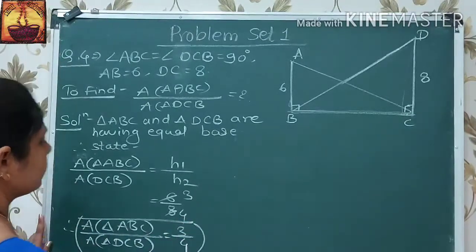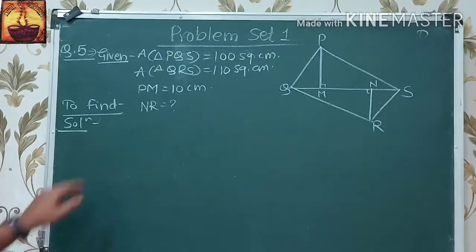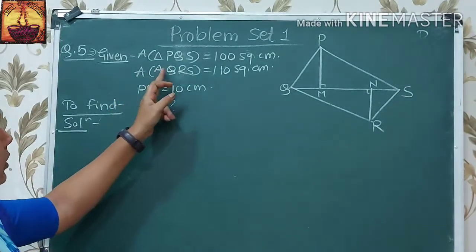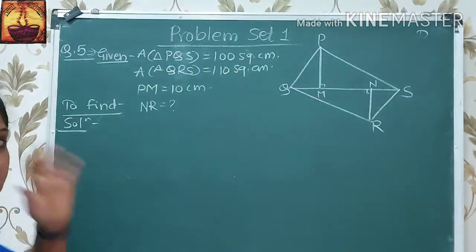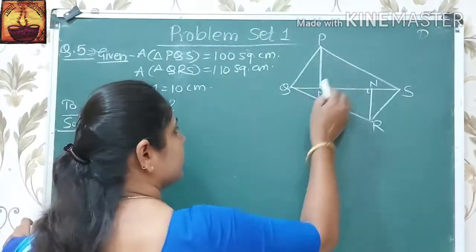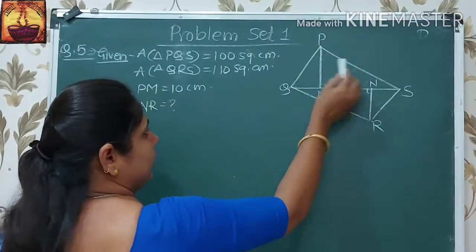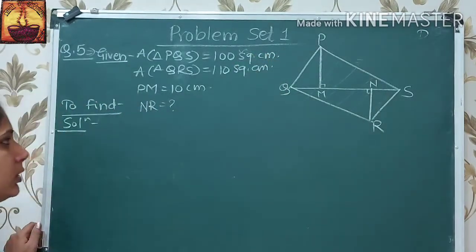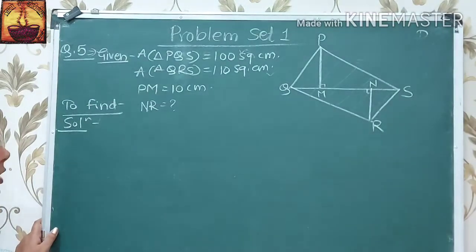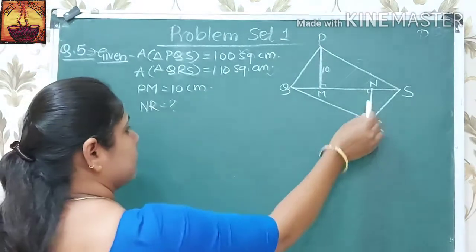Question 5th. We are given here area of triangle PQS is equal to 100 square centimeter and area of triangle QRS is equal to 110 square centimeter. If we observe the diagram, here two triangles are there, triangle PQS and triangle QRS. Triangle PQS is 100 square centimeter and QRS is 110 square centimeter. Here PM is 10, then we have to find the length of NR.